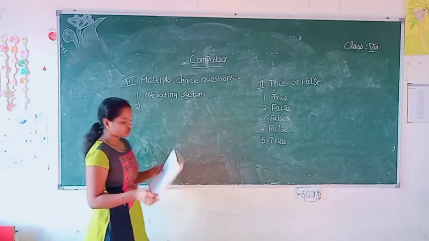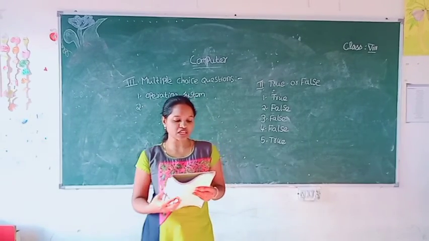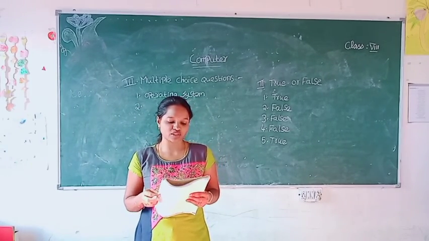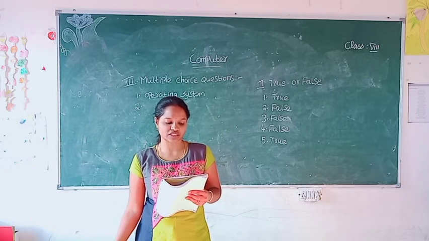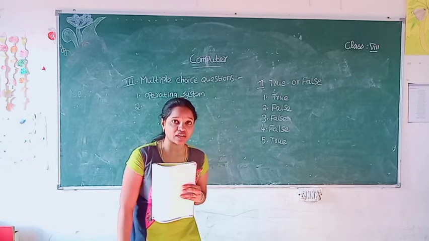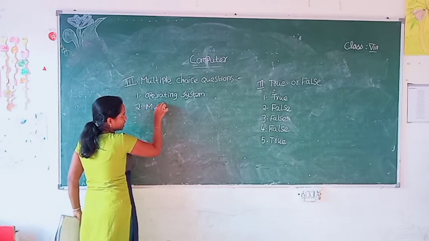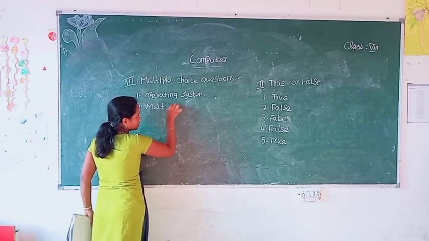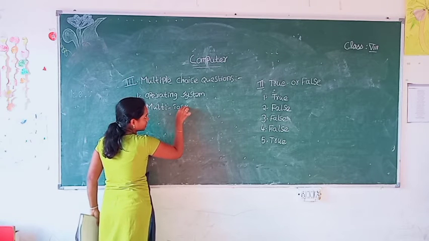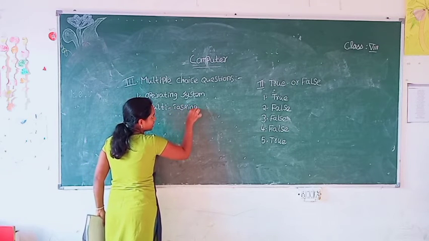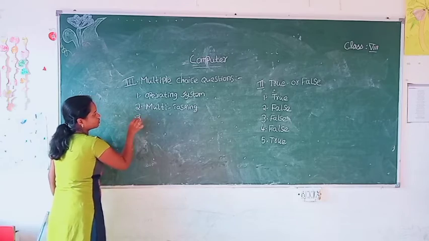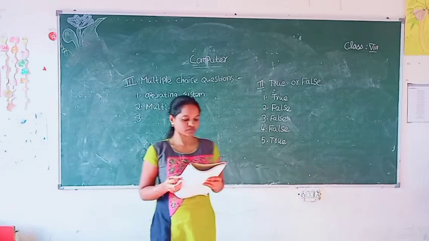Move on to the second question. The ability to perform more than one task together at one time is called dash. What is the answer? Multitasking. M-U-L-T-I. Multi. T-A-S-K-I-N-G. Multitasking. Move on to the third question.